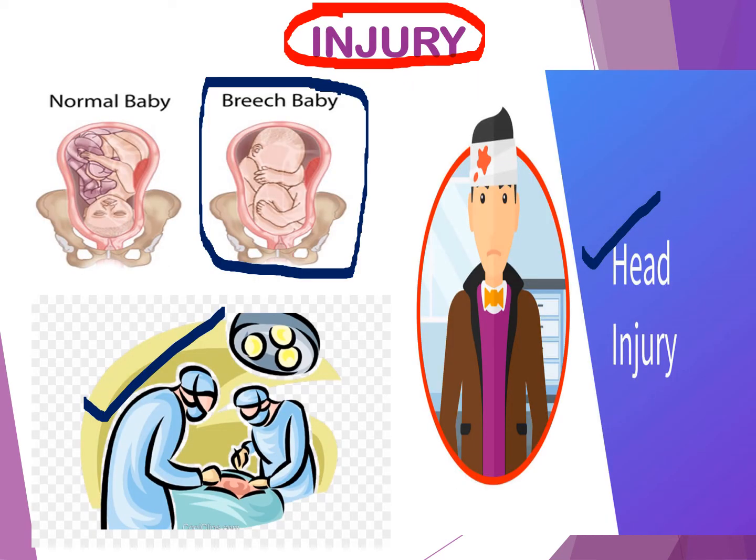Next etiology is injury. That is, injury to the pituitary gland is by any breech position, head injury, and any surgery to the head or brain. In all these cases, sometimes it causes insult or injury to the pituitary gland. And what do you mean by breech presentation or breech baby? In breech presentation, the presenting part of the baby is the buttocks or feet instead of the normal head.